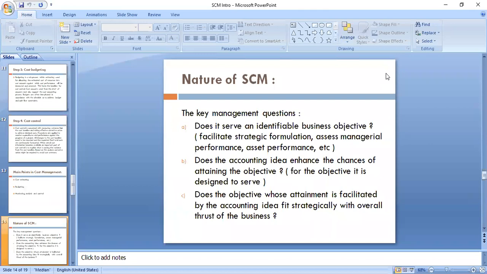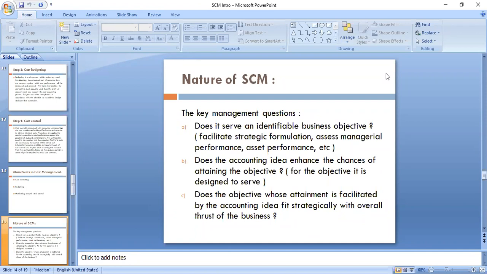how the managerial staff is performing, correct. Then there are various types of assets, like plant and machinery and so on, correct. We will try to evaluate whether a particular asset is performing according to our objective or not.